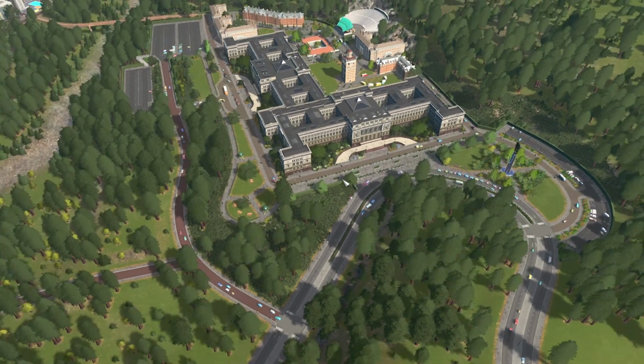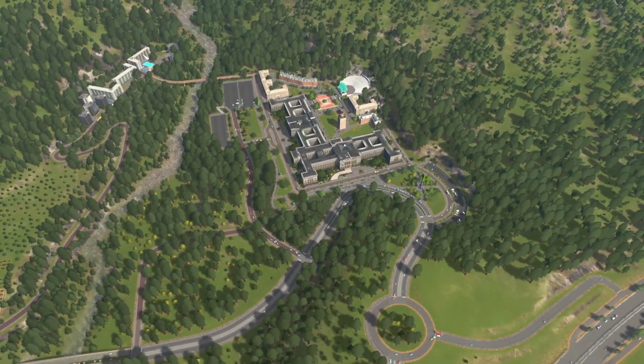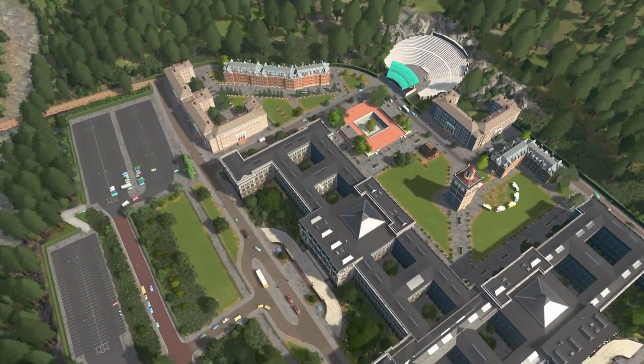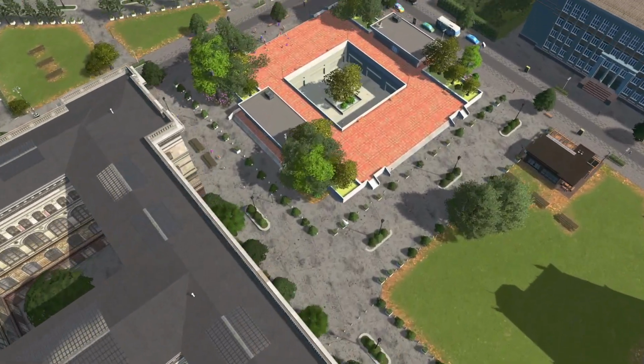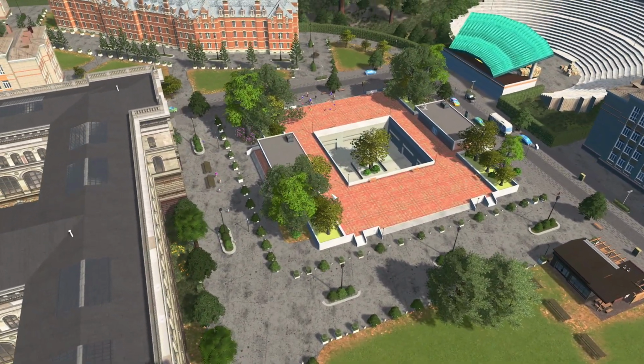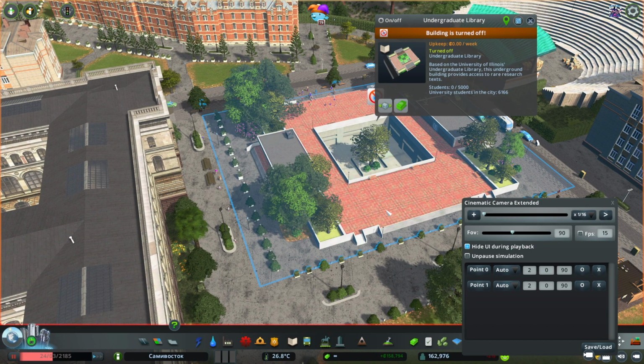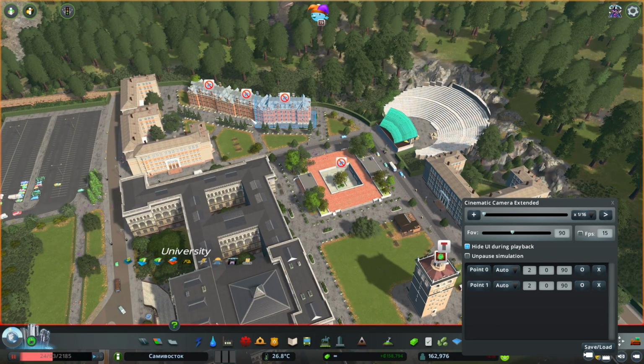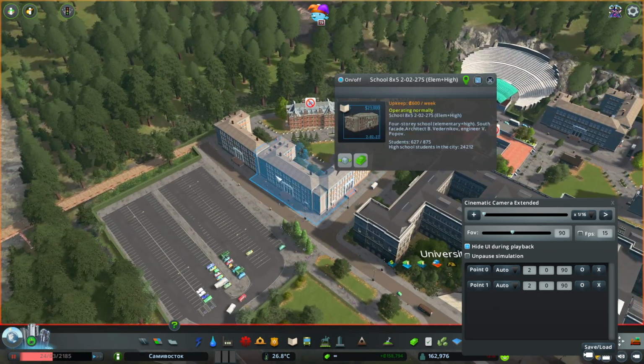So this is it over here. It's not too big. So we have the old living quarters for the students, we have the main big buildings here, we have the main road here, the parking lots. We also have this, what is this called? I think it's a library. If I exit and click, that is an underground library. We have the auditorium, or amphitheater, sorry. And then we have these old buildings. These ones are actually a high school and elementary school.